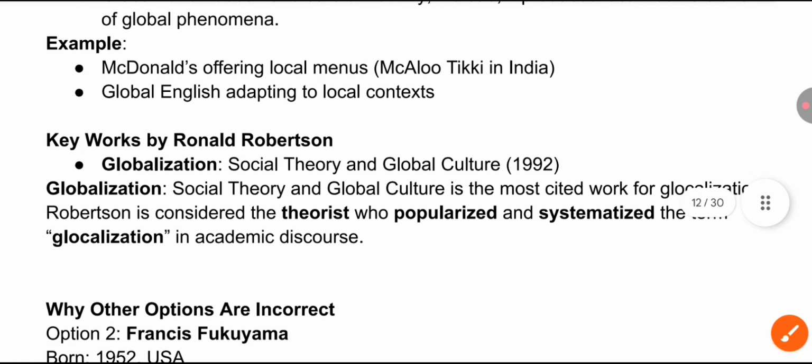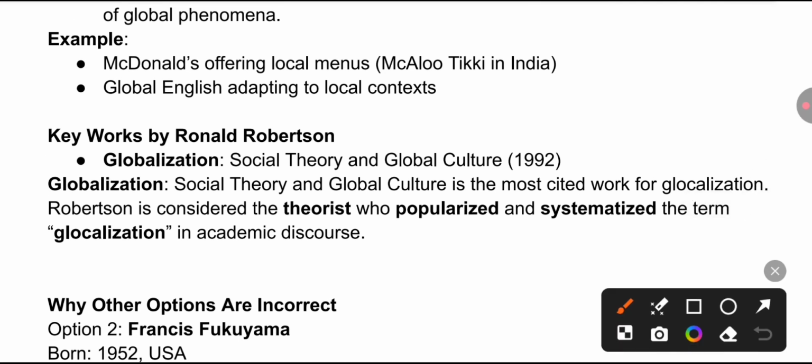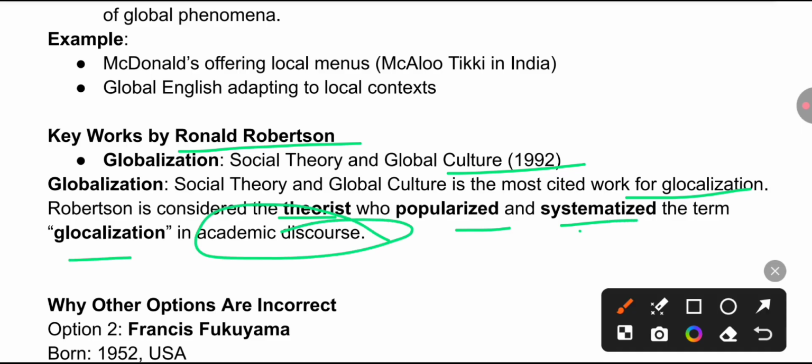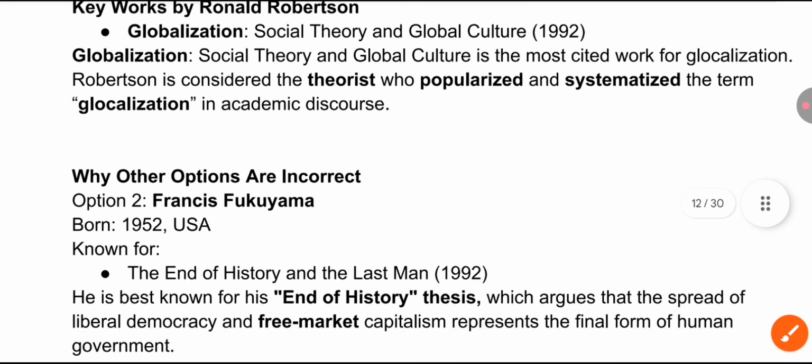So globalization is a social theory and global culture work. You will find this term in the most cited work for globalization by Ronald Robertson. Remember, Robertson is considered the theorist who popularized and systematized the term globalization in academic discourse. That's why we all know and are studying about this term.